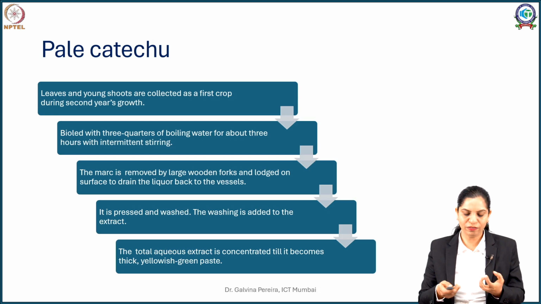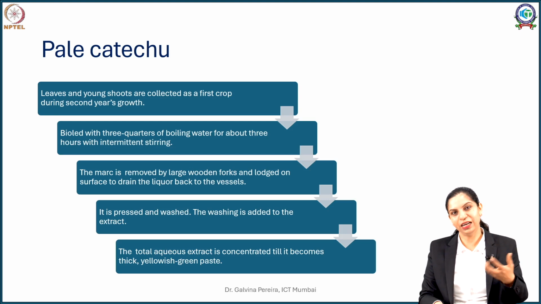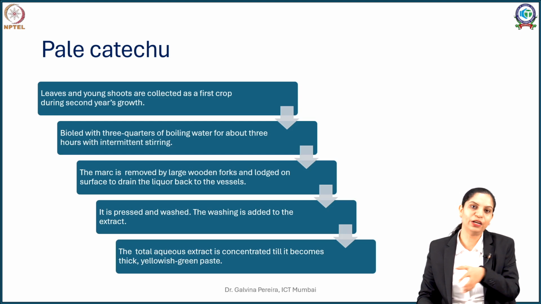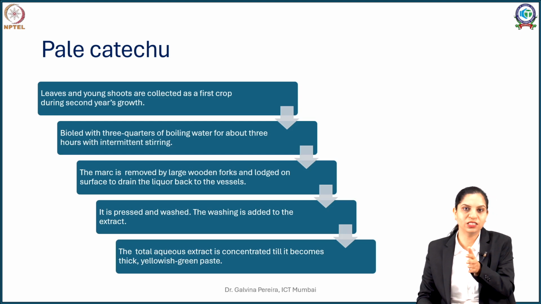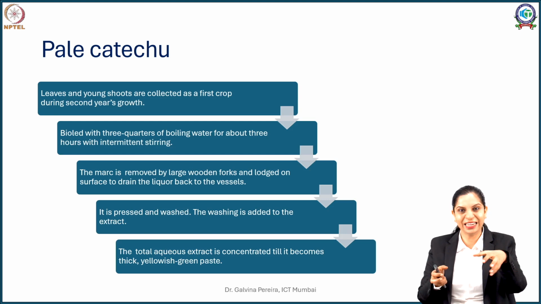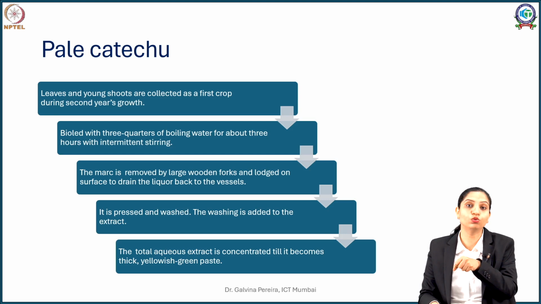Since the raw material, like your tea powder, often interferes, large wooden forks or meshes are taken, and this raw cellulosic material is moved towards the side. As you move that material aside, it also takes along some juice or extract.